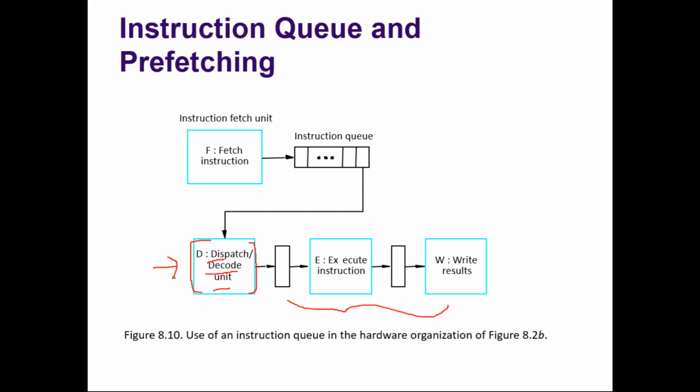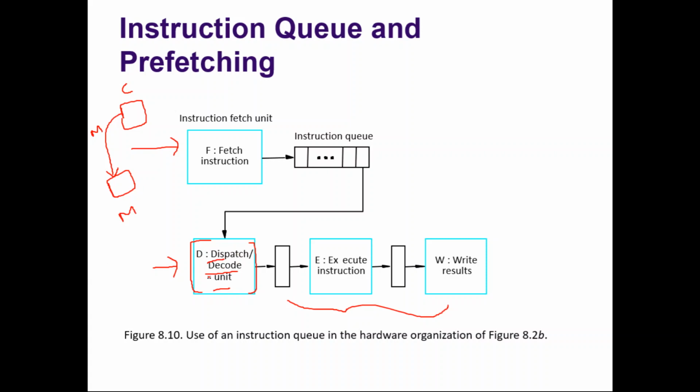So nothing can be dispatched. Nothing can be removed from the instruction queue. But still, that is not going to affect the fetch unit, because the job of the fetch unit is what? It should fetch the instruction from the cache and load it into the instruction queue. If there is a cache miss, it should fetch the instruction from the main memory. So this is what the fetch unit is going to do continuously.